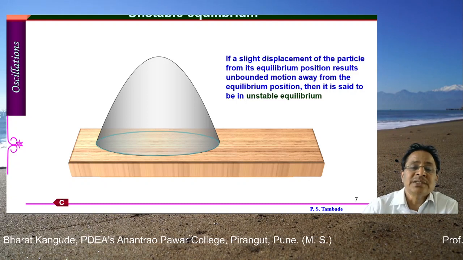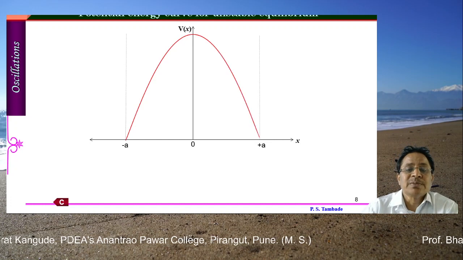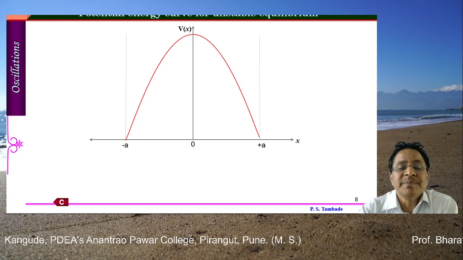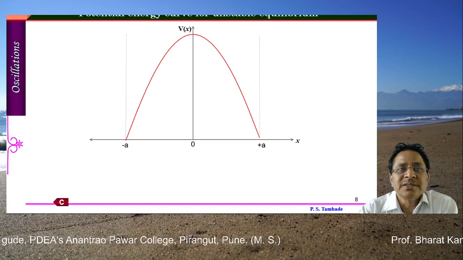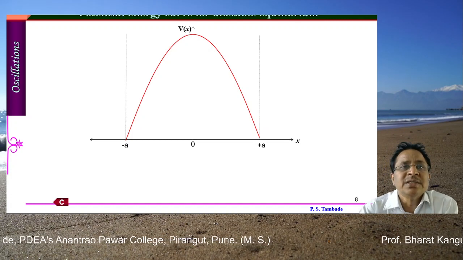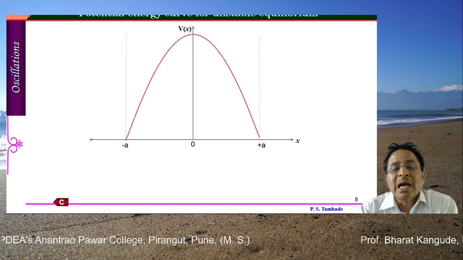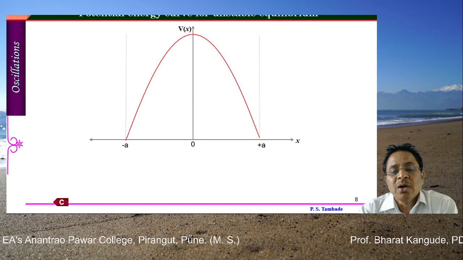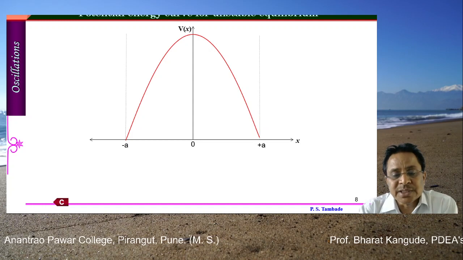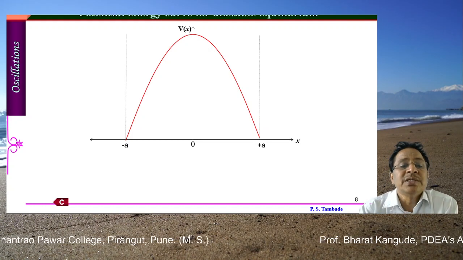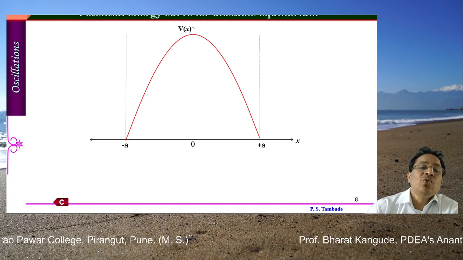To understand this, we have gone for this particular idea here. Here also, if this potential is plotted, it is again exactly similar in nature, only it is the mirror image of the earlier potential. This time the potential becomes maximum at the equilibrium position O, and becomes minimum on both sides, at plus A and minus A. So on the x-axis, at plus A the potential is 0, at minus A the potential is 0, and at 0, or the origin, the potential has its maximum value as shown here.